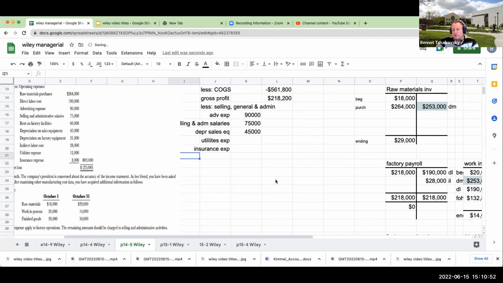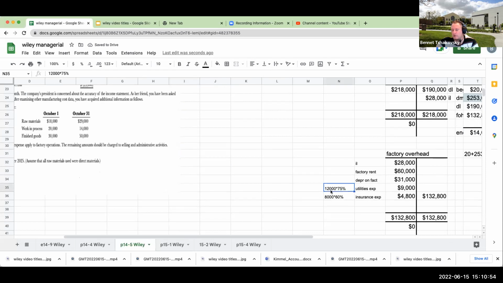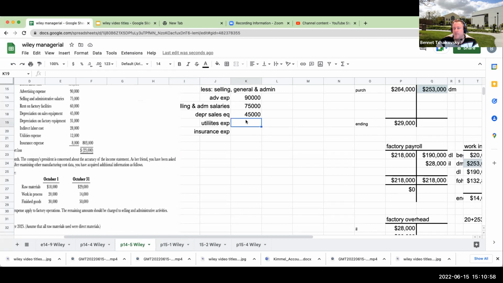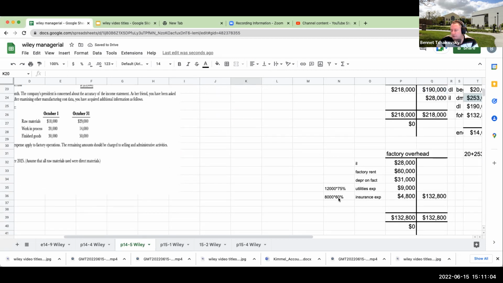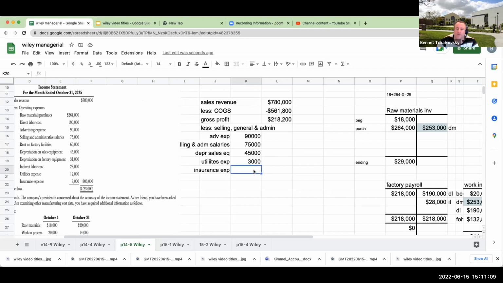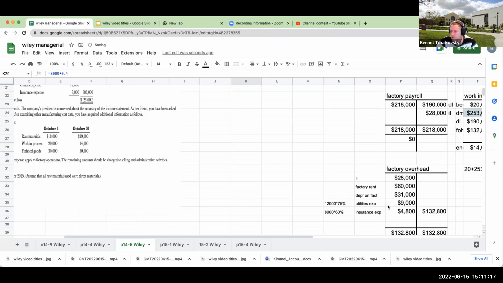For the utilities expense, remember we said 12,000 times 75%. So the amount that related to SG&A is going to be 12,000 times 25%. Likewise, the insurance expense was 8,000, and 60% related to factory overhead. So we're going to have 8,000 times 0.4, or 3,200.